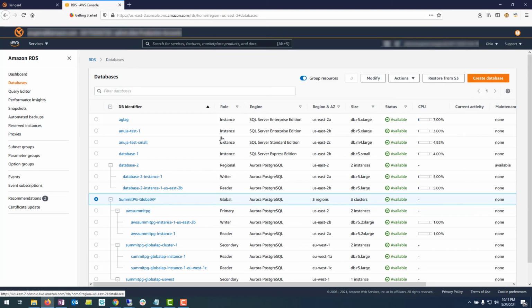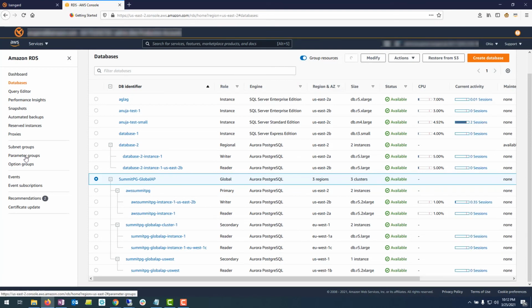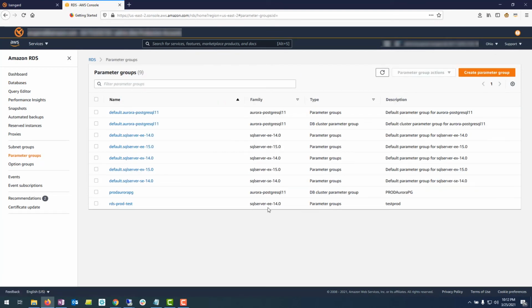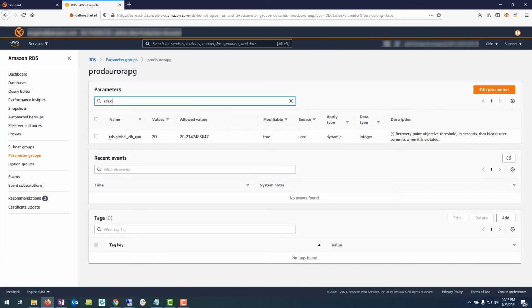All right. So we also talked about managed RPO. So how do you implement managed RPO? Managed RPO setting is controlled through parameter groups. So what you need to do is create a custom parameter group, because you of course cannot edit any of the default ones. It should be a DB cluster parameter group, and in your DB cluster parameter group, there is a parameter called rds.globalDBRPO, and you can set the value of this parameter anywhere between 20 to this value. And once you have made that change, you simply apply this parameter group to your global database.